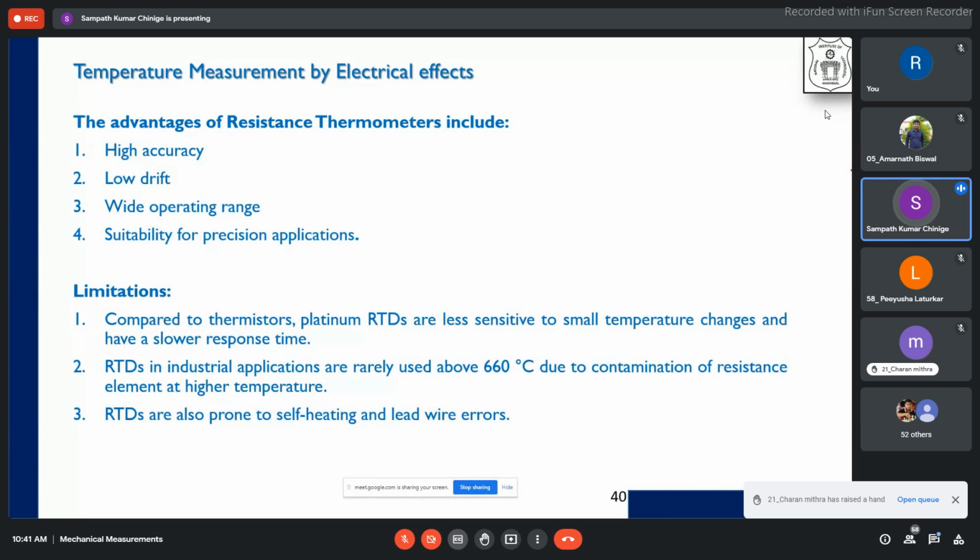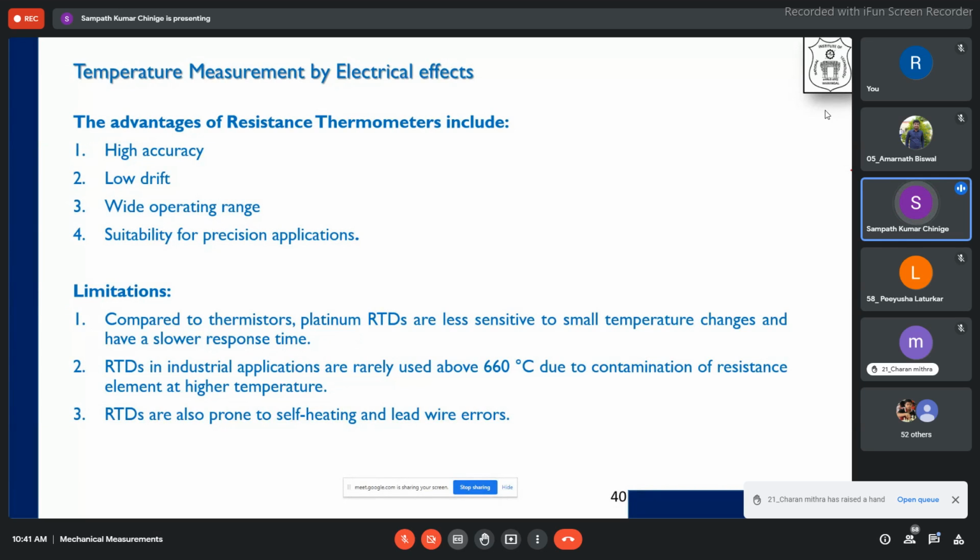So they tend to get heated up. Initially there is a temperature that we have to measure, but there is self-heating happening within the wires. When that happens, your errors will be more. Whichever lead wire or sensor wire you are using, because of the resistance, the temperature of the wire may increase because of its own properties like I squared R.